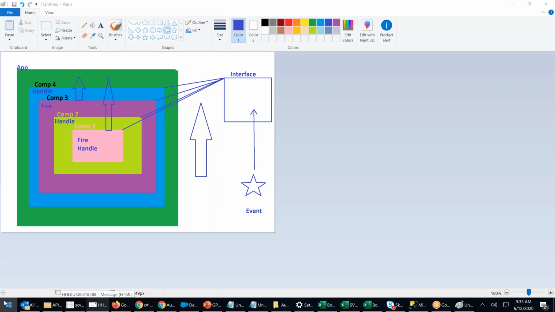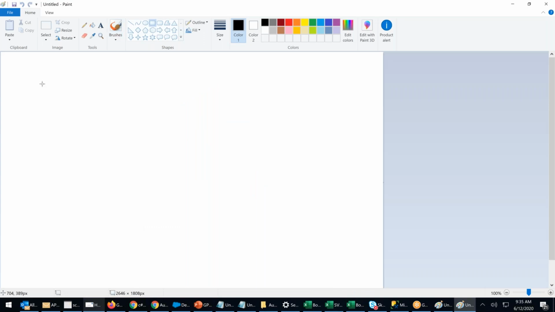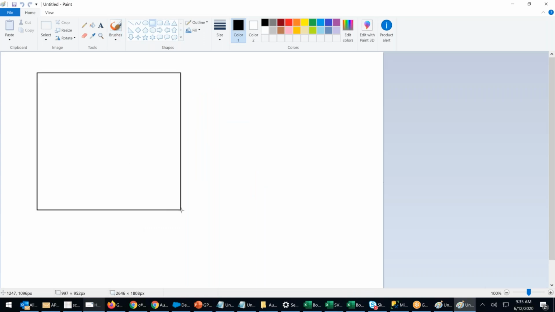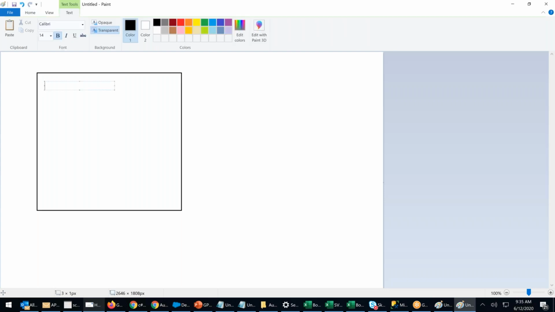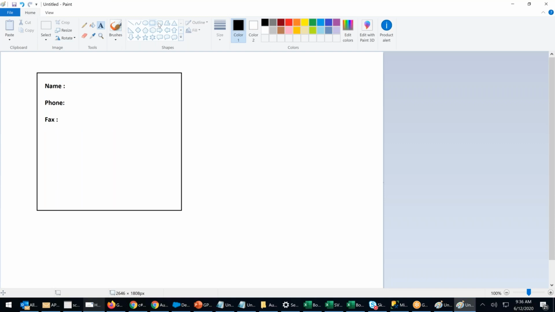So I use the reload. Sir, 1 minute. You need not use new there. The example that I gave you, one component. In this component, you have name. You can directly use name, phone, fax. Let's say I have account ID also. Wait, 1 minute. Forget about account ID. Name, phone, fax, and then you have a button. One button.